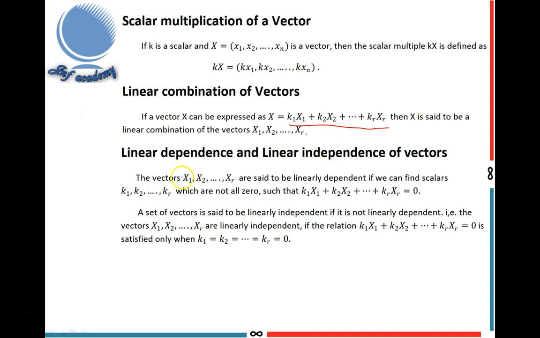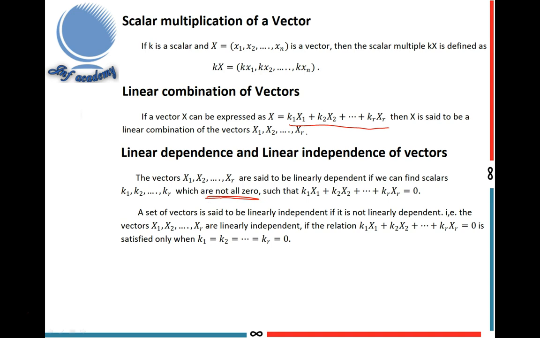Next, I'm going to explain linear dependence and linear independence of vectors. This is a very important definition. The vectors X1, X2, etc., Xr, these are vectors, not components, are said to be linearly dependent if we can find scalars k1, k2, etc., kr which are not all zero.